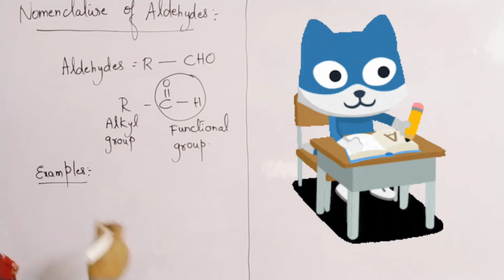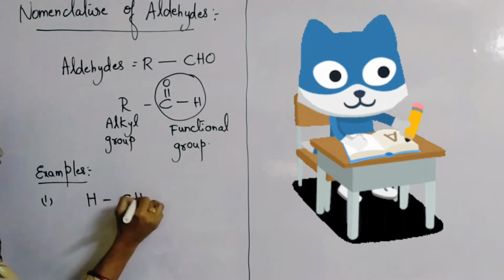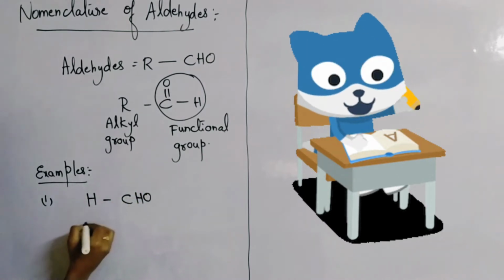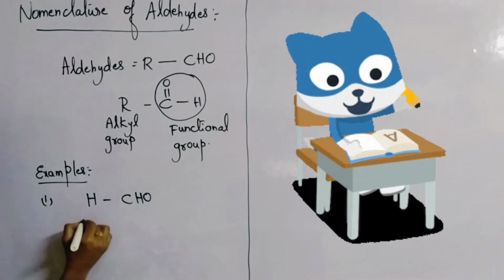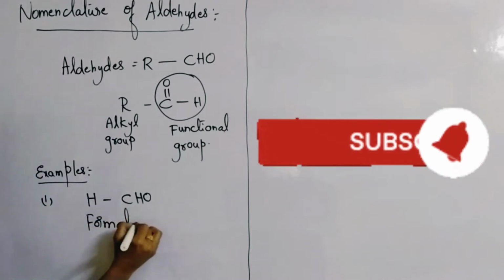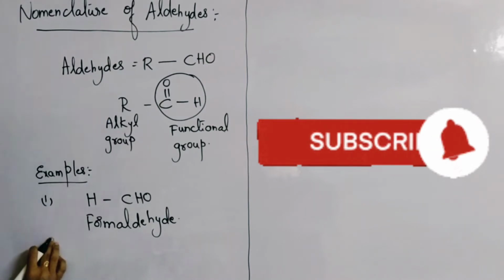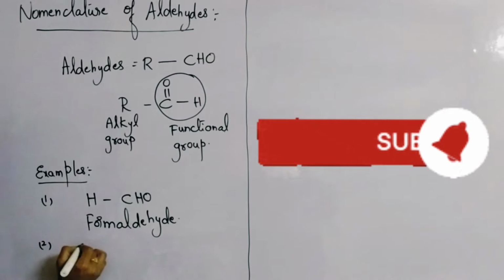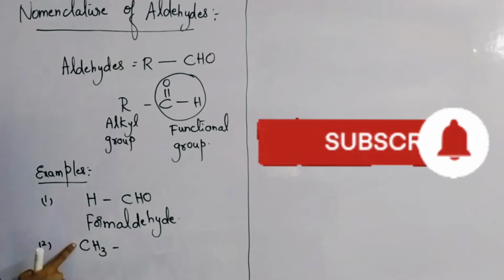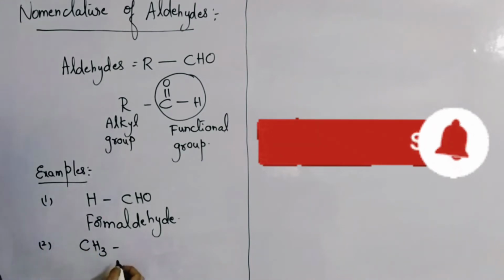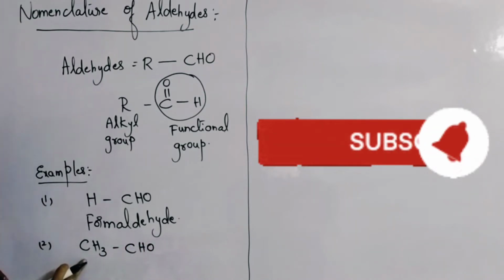So let us learn about examples. First example, HCHO. This is the first member of the aldehyde family, which is called what? Formaldehyde. Now, automatically you know the second member. In place of H, we replace it with CH3, differing by a CH2 group. They all come under homologous series. So CH3CHO, the second member of the aldehyde family.